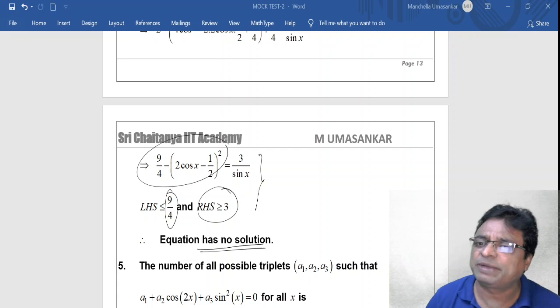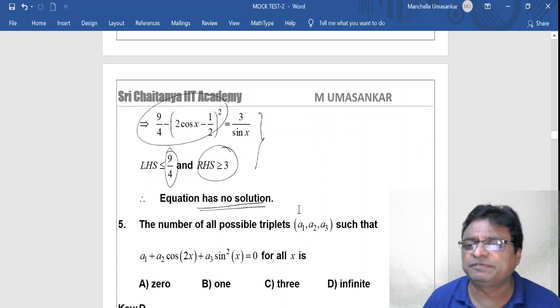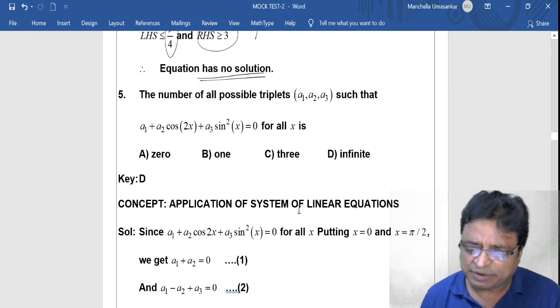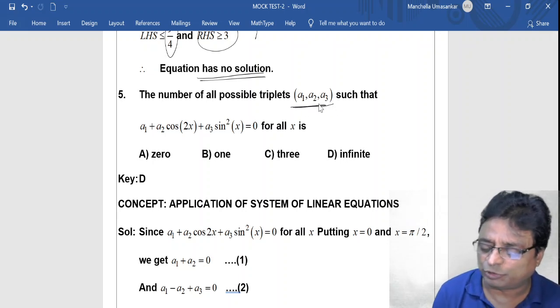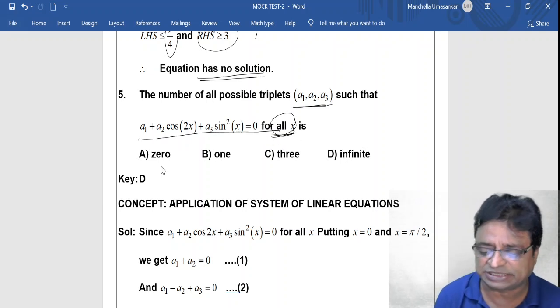Okay, now my friends, coming to the fifth question. This is one of the standard question models. See, the number of all possible triplets a1, a2, a3, triplet means 3 coordinates, such that an equation is given for all x. Here the condition is for all x.